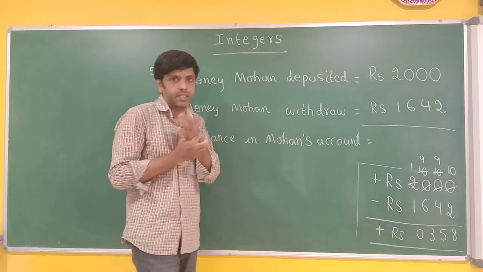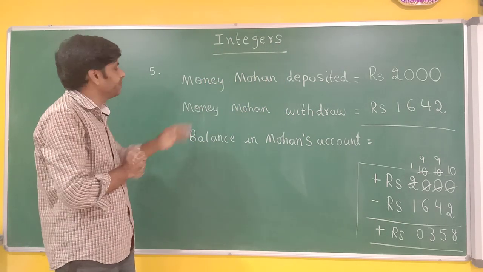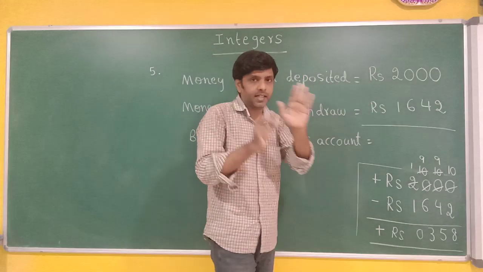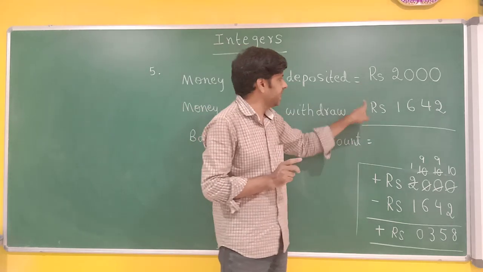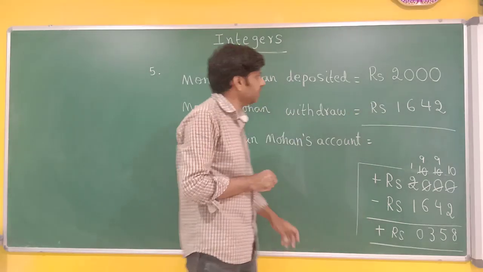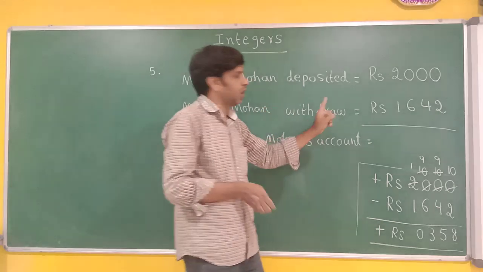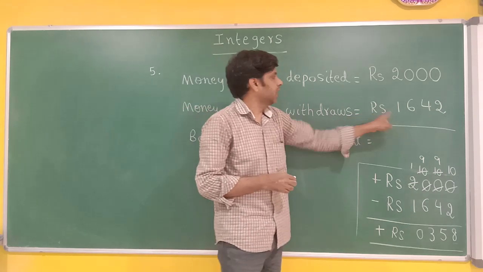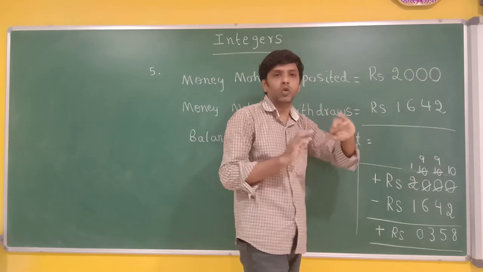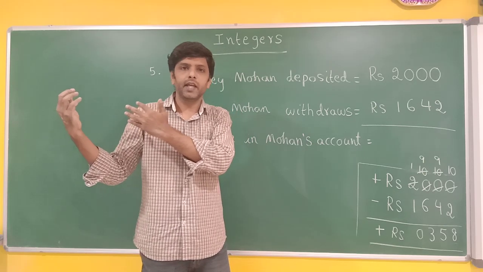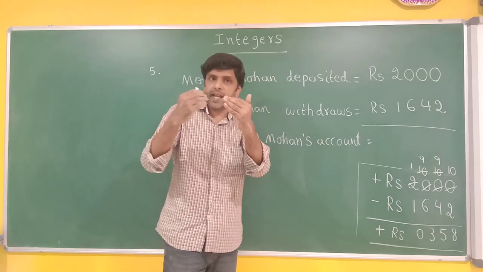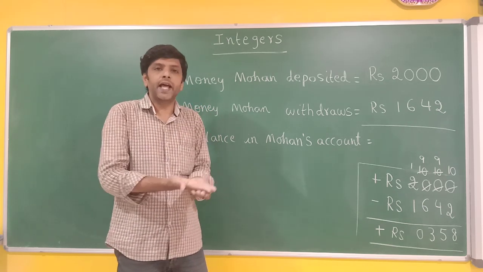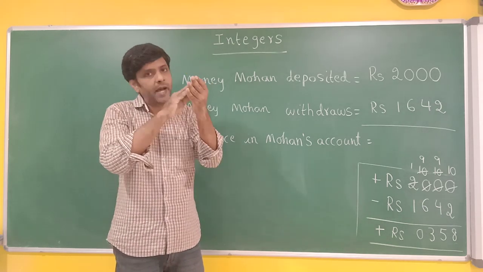Now listen carefully, I will explain the total problem once again. Money Mohan deposited. Deposited money is considered as positive. I did not write signs here, I wrote here. Money Mohan withdraws. How much money did Mohan withdraw? 1642 rupees he has taken away. When he has taken away, his balance will reduce. If we deposit, our balance will increase. If we take away, our balance will decrease.